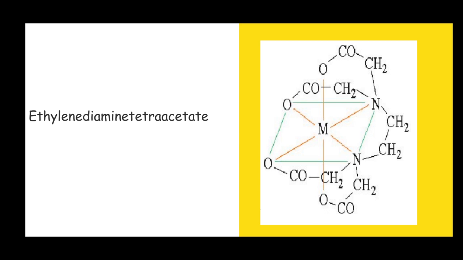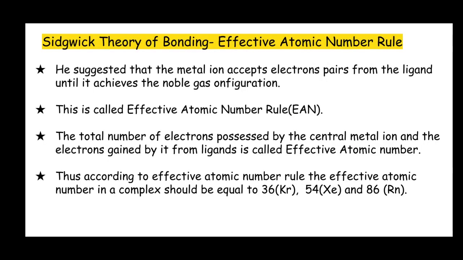Now let us discuss the effective atomic number rule. Sidgwick in 1927 gave a theory to explain bonding in coordination compounds. He extended the Lewis theory of electron pair bond formation. He suggested the term coordinate bond for the bond in which a metal atom or ion accepts electron pairs from the ligands.